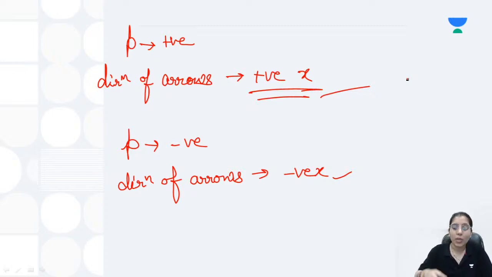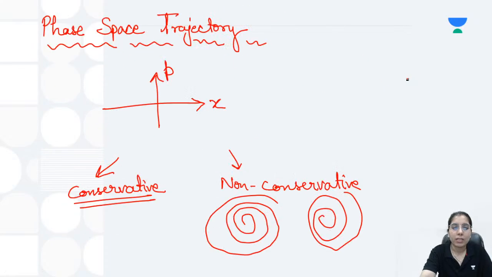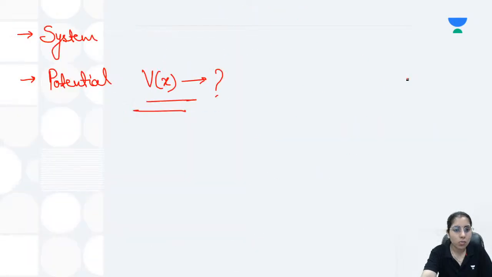Okay guys. So basically, in this session I have started the phase space trajectory discussion. First of all, I have explained what type of questions we can have. Firstly, we can have system-related questions given to us, meaning a spring connected with a mass, a block, a pendulum, or a ball which has been thrown at the wall, or just thrown upwards. Such types of system statements can be given to us. That is one type of question.